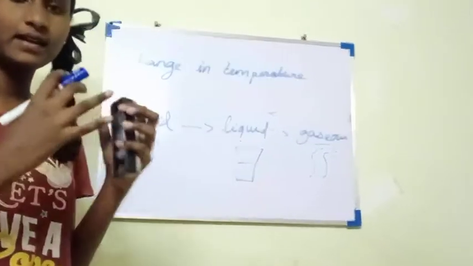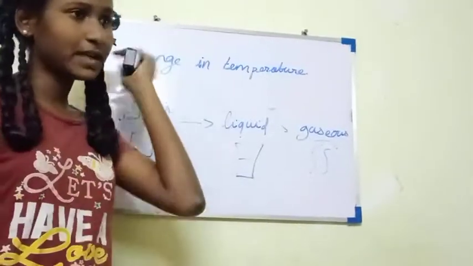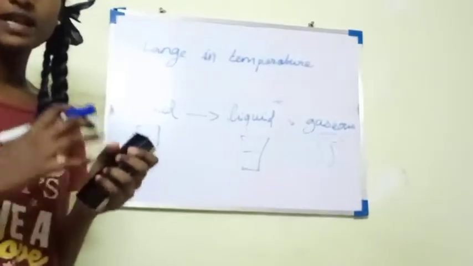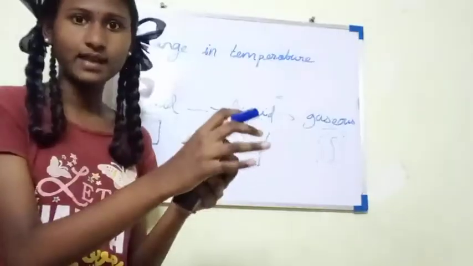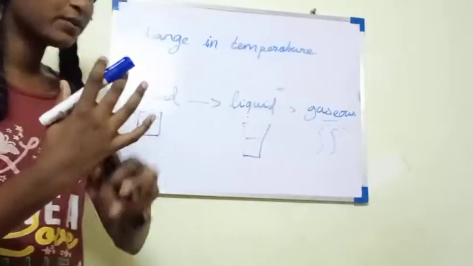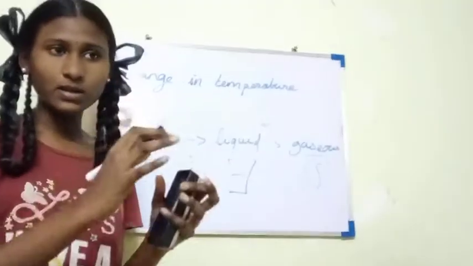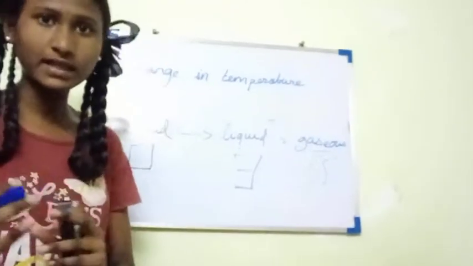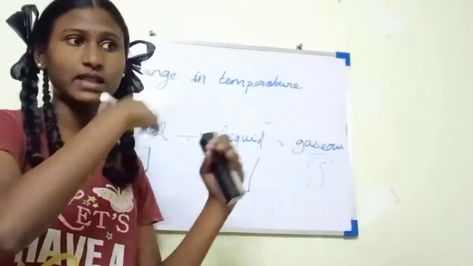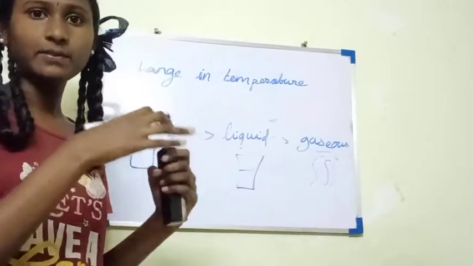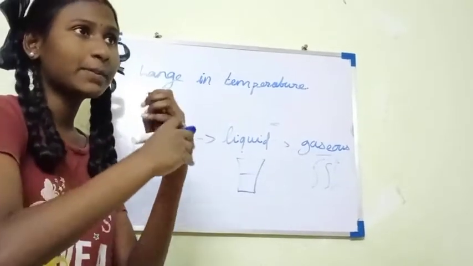When there is heat energy, the temperature will rise. When there is kinetic energy, the temperature will rise.